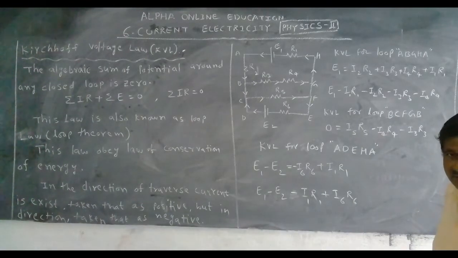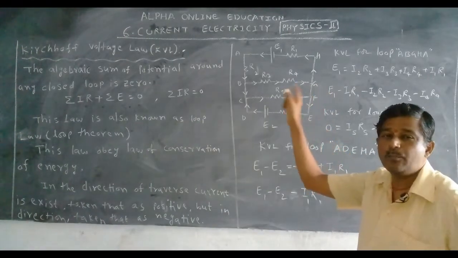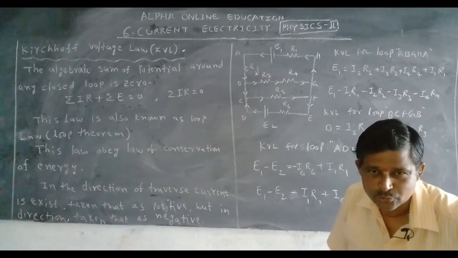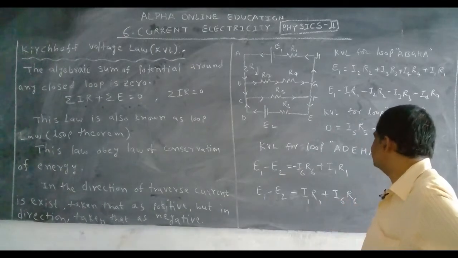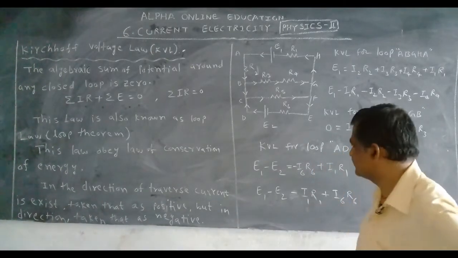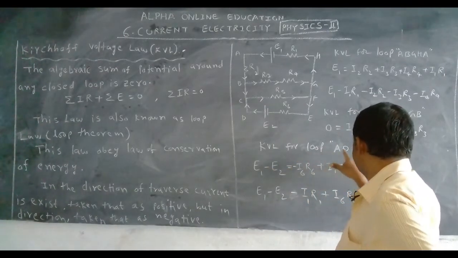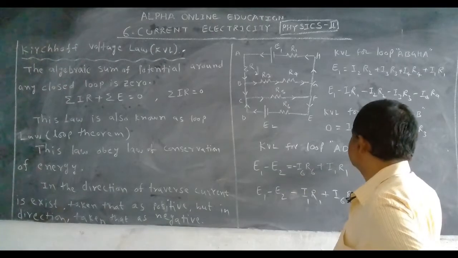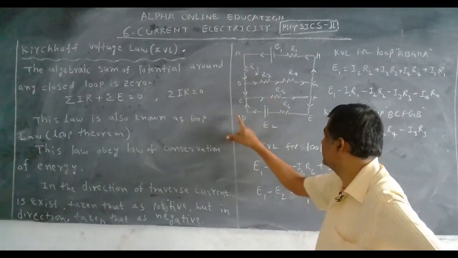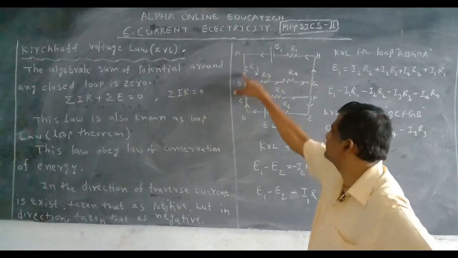Are you followed? Here the current is in the opposite direction of traverse, so it is taken negatively. Right. Now let us take another loop. KVL for loop A, D, E, H, A.